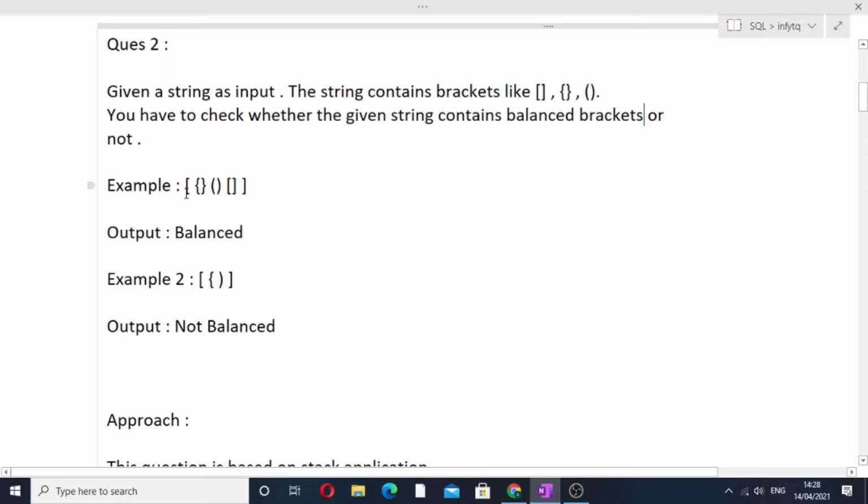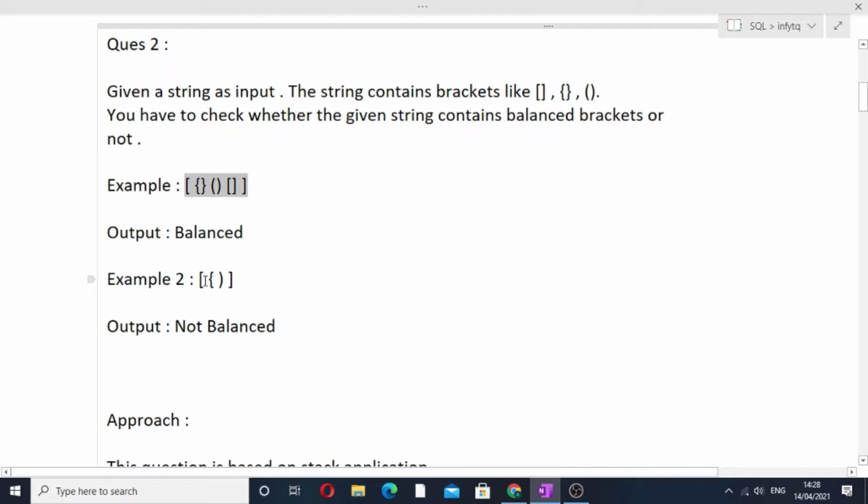Let's have a look at this particular example. First there are square brackets and then there are curly brackets and then parenthesis and then the square brackets. You can see that these two brackets are balanced, then these two brackets are balanced, then these two brackets are balanced, and overall this set and this set is also balanced. So the overall string is balanced, therefore the output will be balanced.